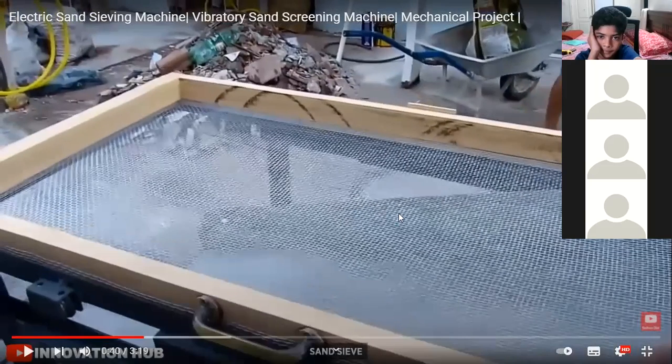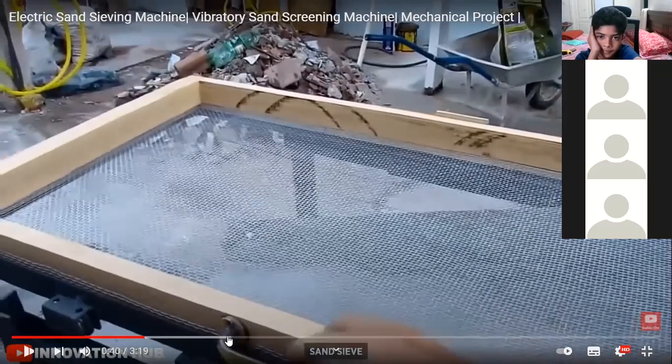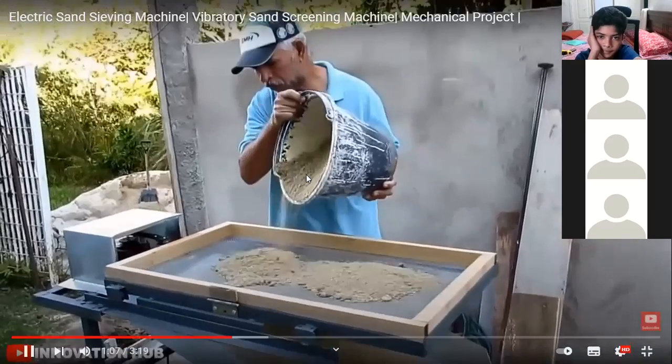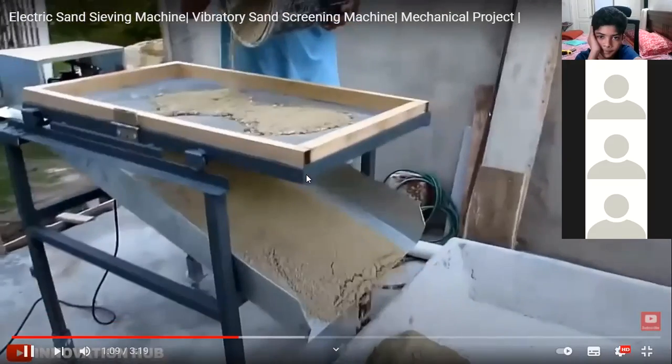Now can you see the holes on the mesh clearly? Yes, sir. See what is happening there?